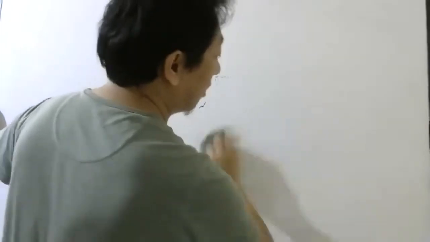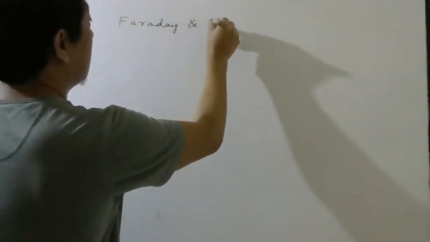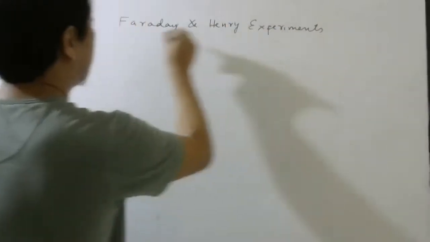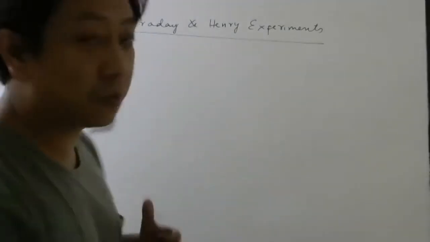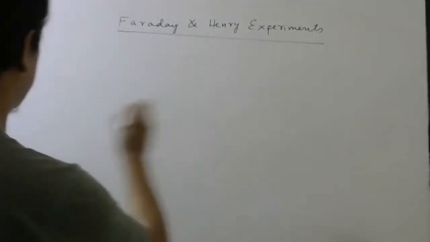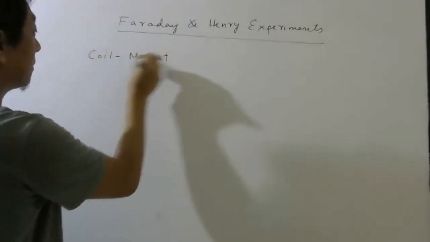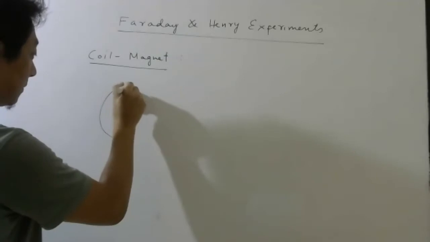Faraday and somebody called Henry did some experiments and they found something new which was not seen before. Faraday and Henry experiments. So some few experiments they did and they found some new observations which were not seen before. Okay, so the first thing is, one is called coil magnet experiment. Coil magnet experiment.